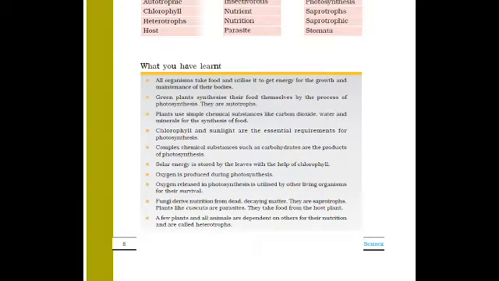Then fungi derive nutrition from dead and decaying matter. Fungi are getting their food from dead and decaying matter. They are called saprotrophs. And plants like Cuscuta are said to be parasites. They take food from the host plant. The example which I have given you is Amarbel. Then a few plants and all animals are dependent on others for their nutrition and are called heterotrophs. Means plants and animals which depend on other plants for their food and nutrition are said to be heterotrophs.